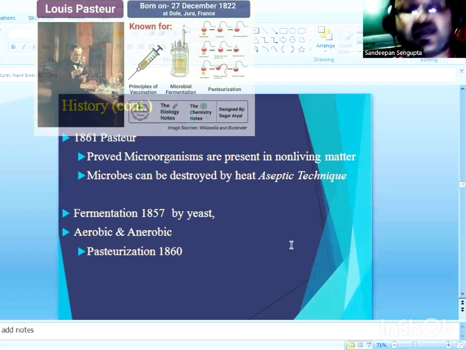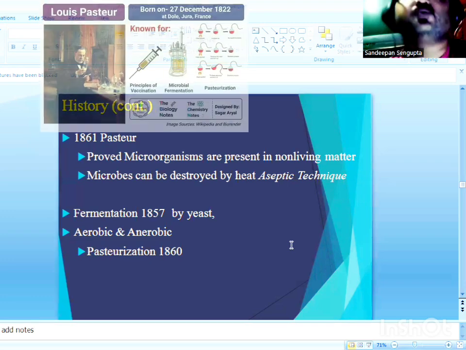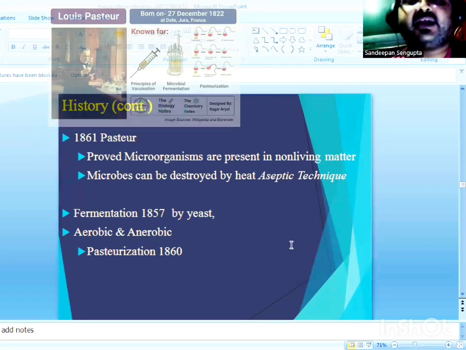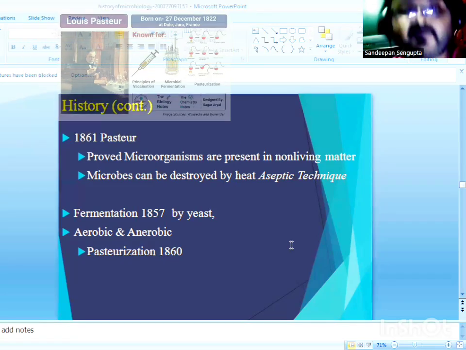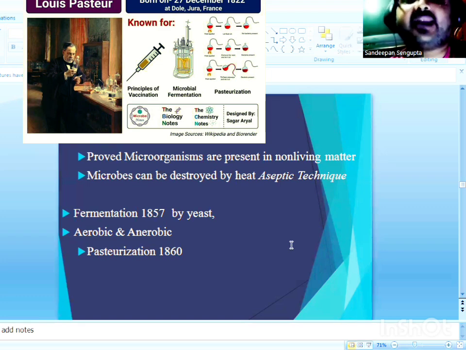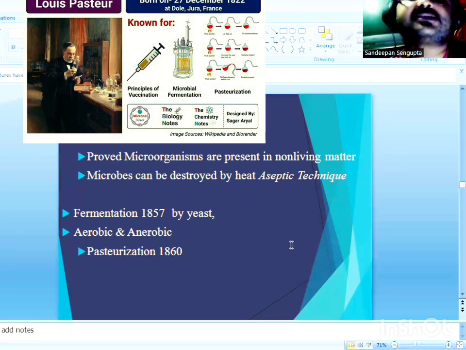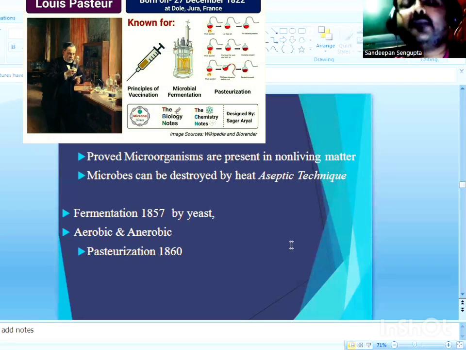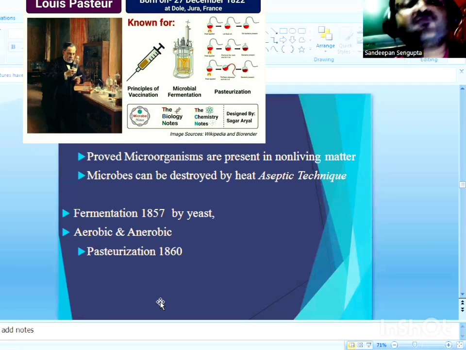So it was Louis Pasteur who first introduced the concept of fermentation, that the conversion of grape juice to wine is a biochemical process, so-called fermentation, that is driven by the activity of a eukaryotic microbe or a yeast microbe, biologically called Saccharomyces cerevisiae. Now, this was the second major contribution made by Louis Pasteur. Next to this, he introduced the concept of pasteurization.